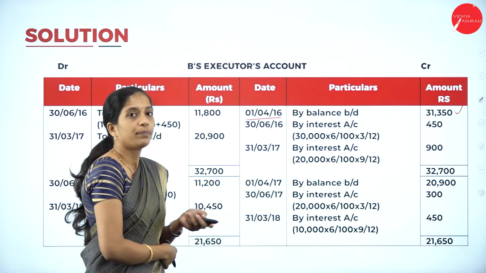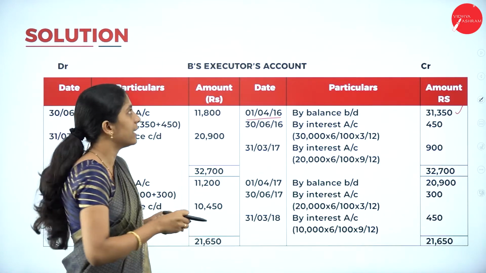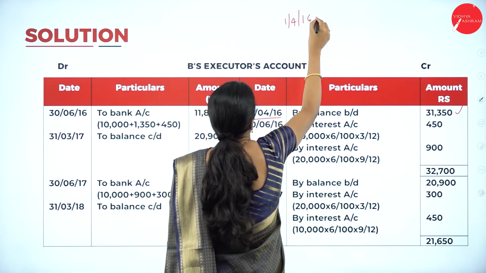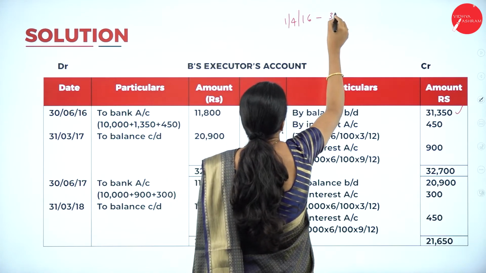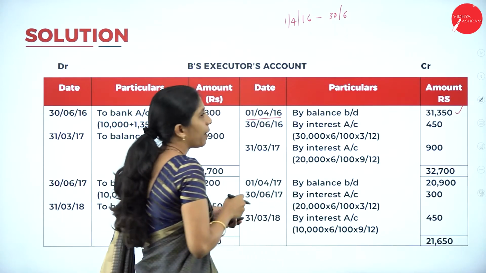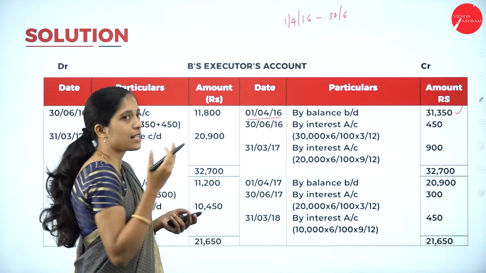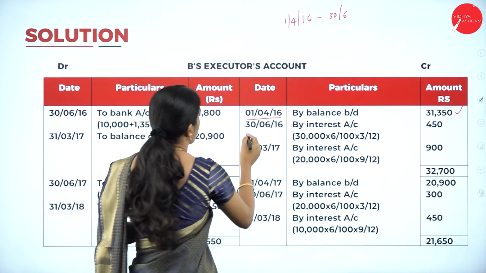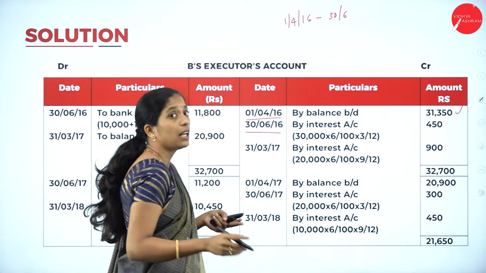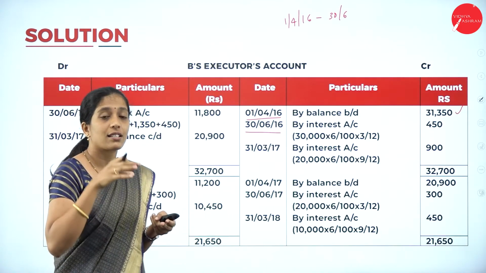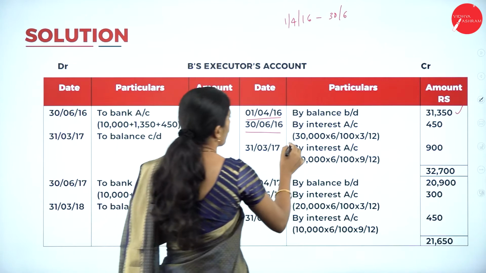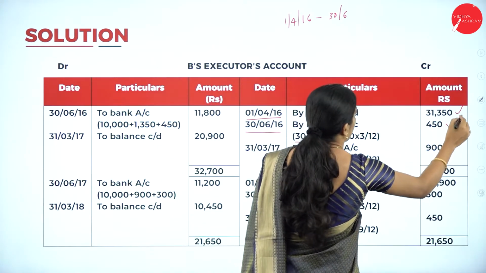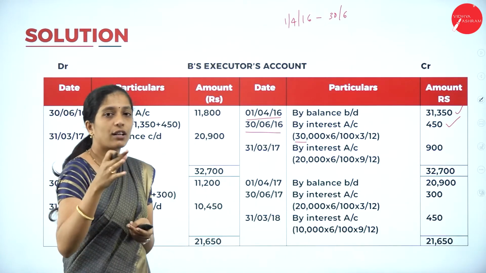Now, from the beginning of the financial year, 1/4/2016, till the date of death, that is 30th June. So how many months? 3 months, that is April, May and June. Calculate interest. So 30th June 2016, by interest account. The amount of installment remaining is 30,000. So 30,000 into 6% into 3 divided by 12, so I'll get 450.